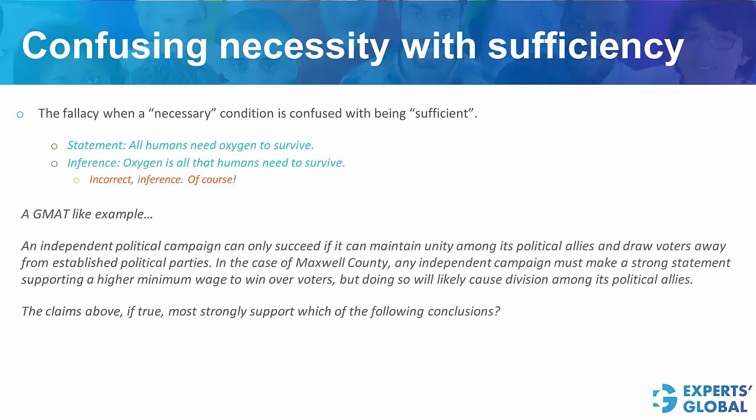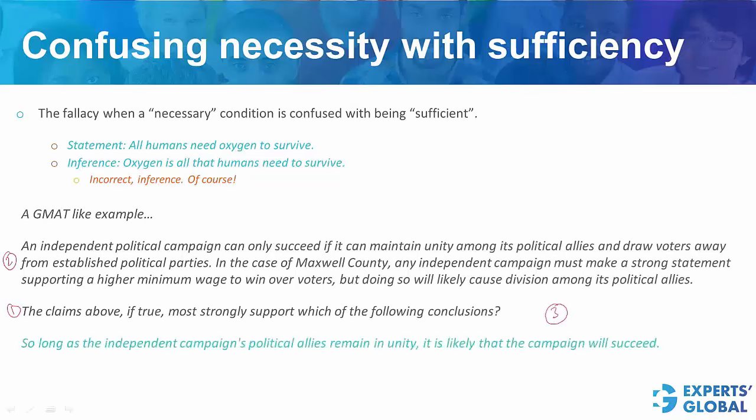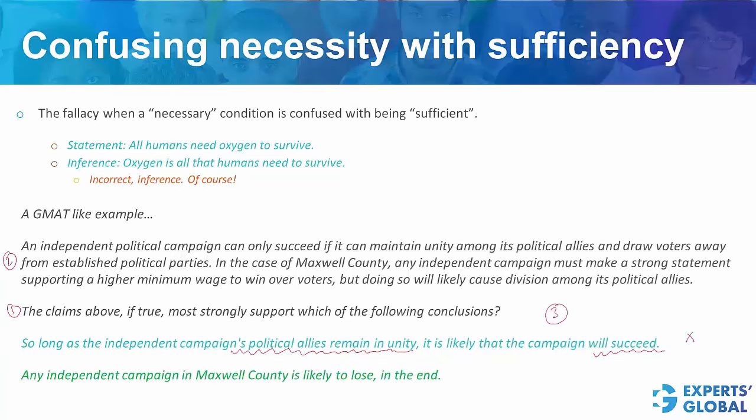Let's take a GMAT-like example. Read the question stem, read the argument, and come up with a broad expectation from the correct answer choice. Please pause the video and figure it out. Look at this answer choice. Do you think this is correct? No. This answer choice suffers from the problem of confusing a necessary condition with a sufficient condition. This answer choice is incorrect. Look at one more answer choice here. Yes, such an inference can be drawn. However, what we want to teach you through this slide is better explained through this incorrect answer choice here. This commits the mistake of confusing necessity with sufficiency.